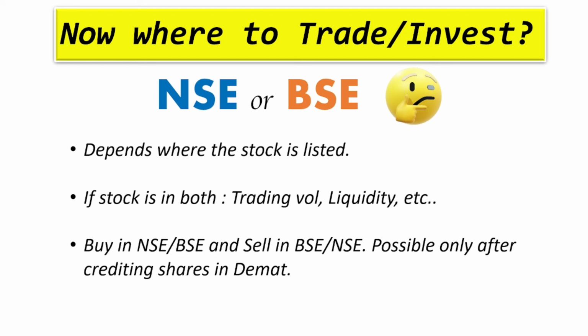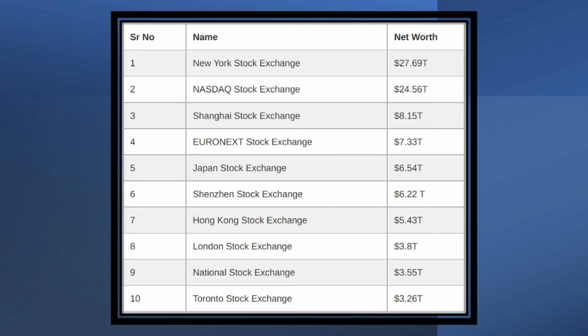Okay, so now I hope you got a very good idea on NSE and BSE and the stock exchanges in India. All right, now let us look at the top 10 stock exchanges in the world. If you see here, the New York Stock Exchange has a market capital of around $27 trillion. Similarly, the Nasdaq Stock Exchange has a market capital of $24 trillion.